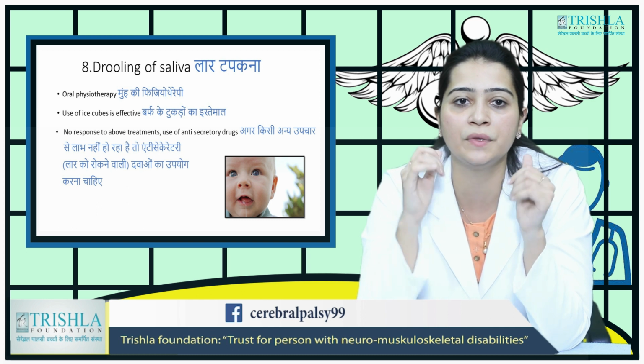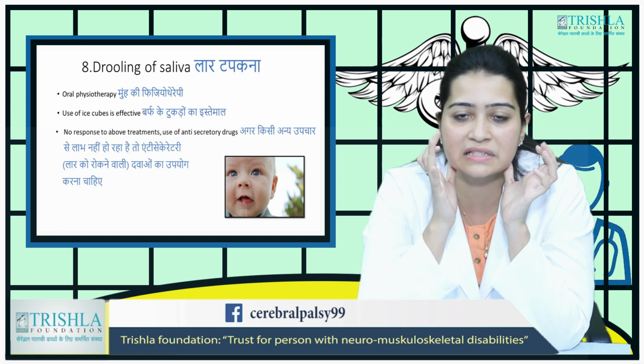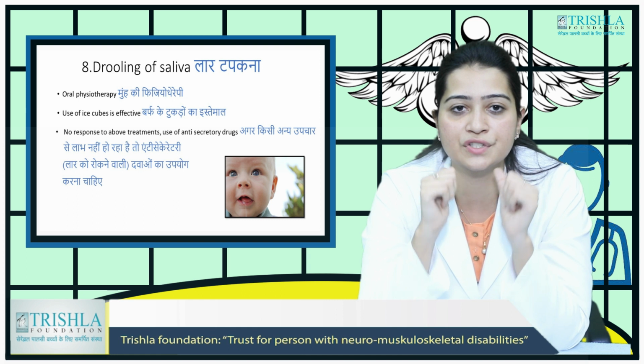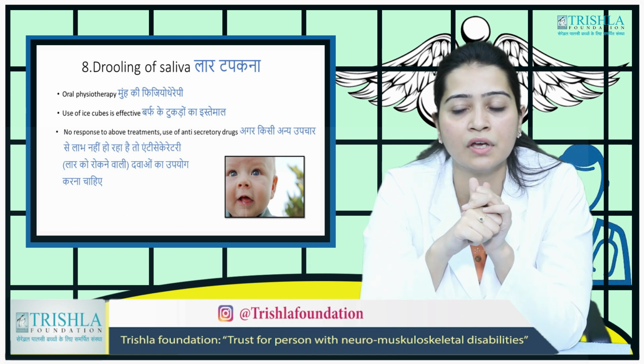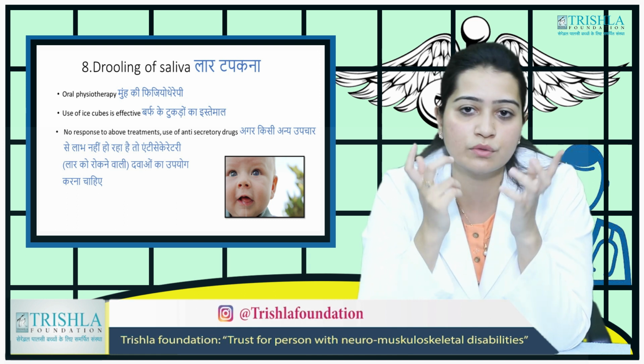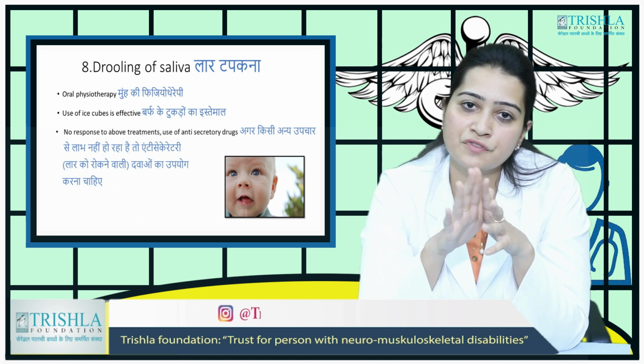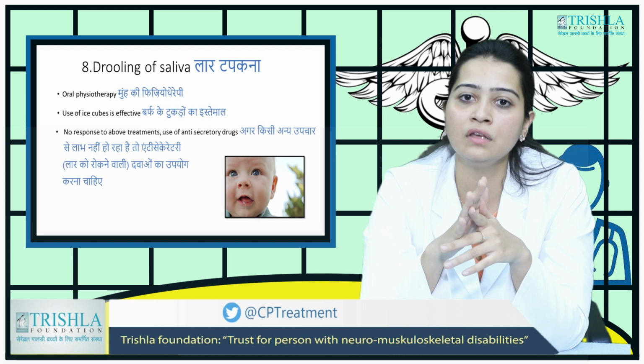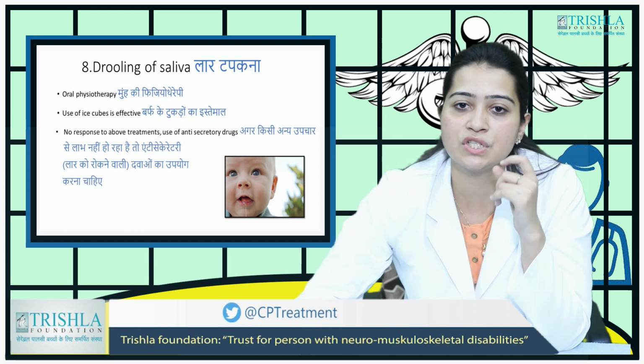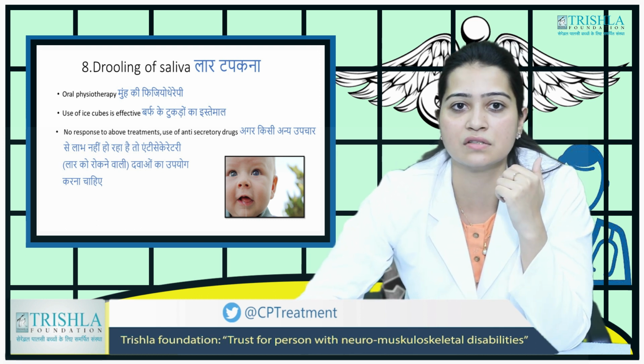Physiotherapy of the oral muscles is very effective, and sometimes ice cubes are also advised, but be careful when using them. If all these things are not working, there are certain drugs which help to decrease these secretions.